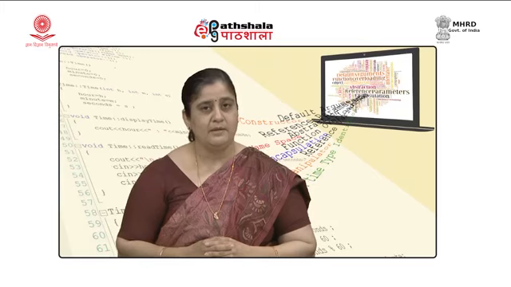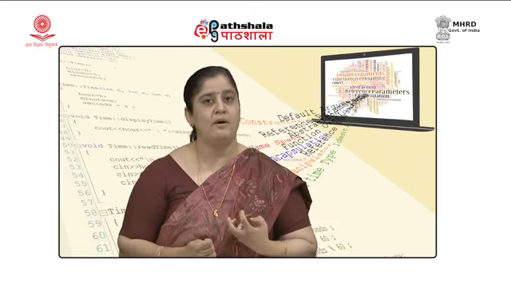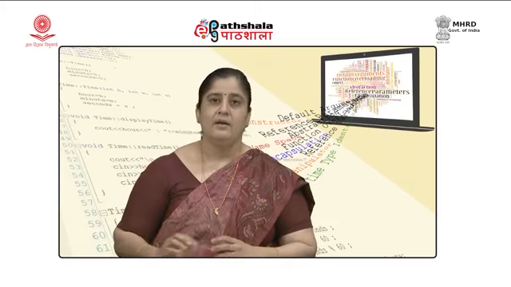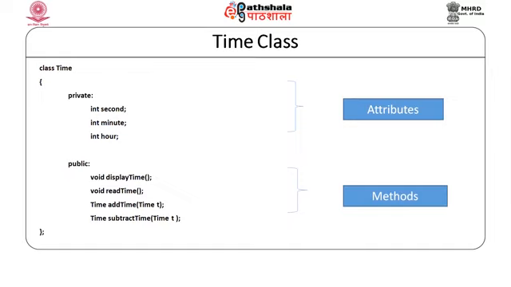But in C++ we can define a more powerful time data type. Let us have a look at it. If you recall the structure in C, you would see that we can define a structured data type which can have these three data members. But what operations we can perform on those data members cannot be defined by a structure.